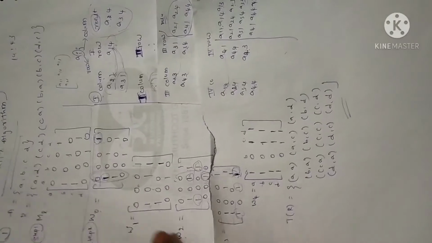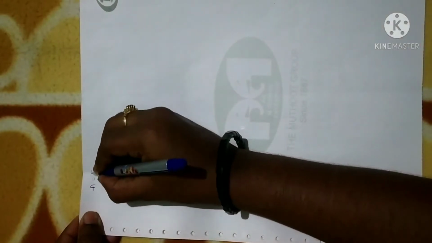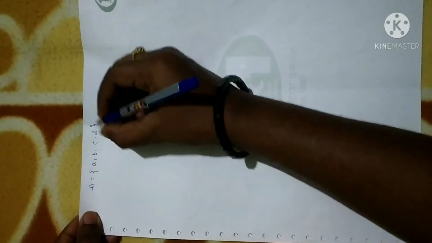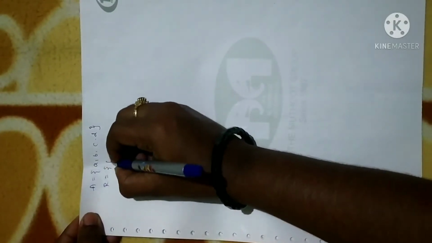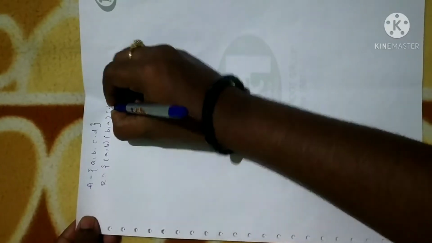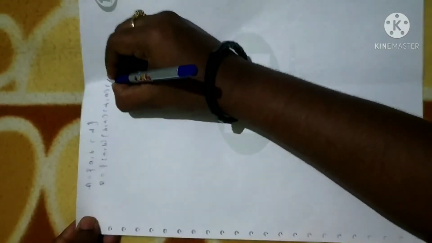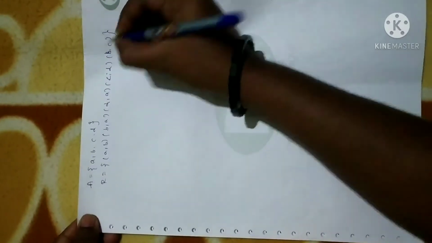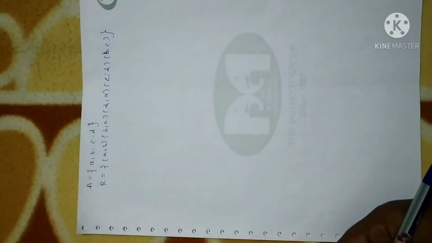Anyhow, let me explain one more example so that you will understand very well. See here, let me take A as A, B, C, D. I have a set with these elements, and let me consider a relation R as AB, BA, DA, CD and BC. Fine. I have a set and I have a relation with this. Now first step, we have to write the matrix of the relation.